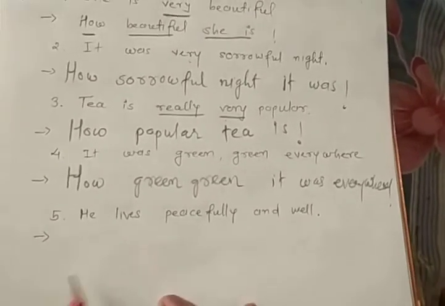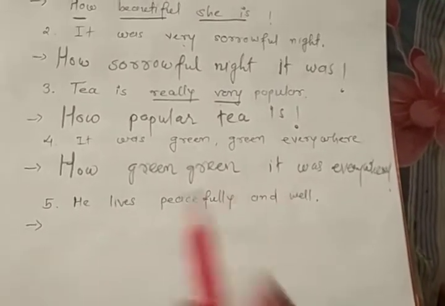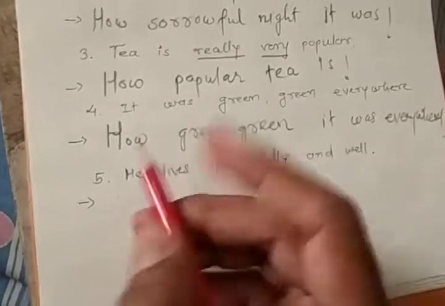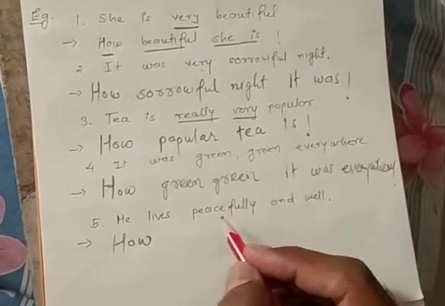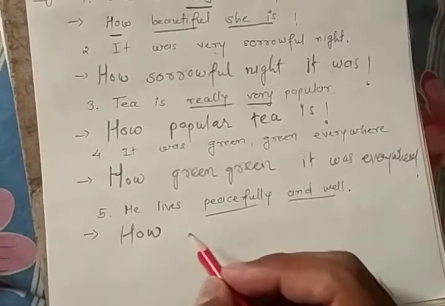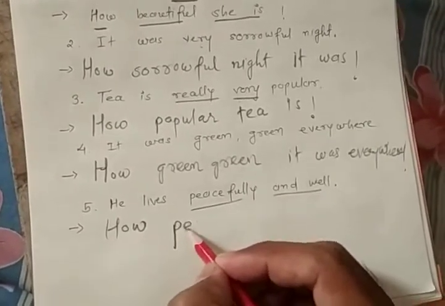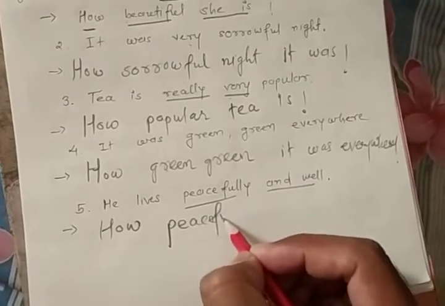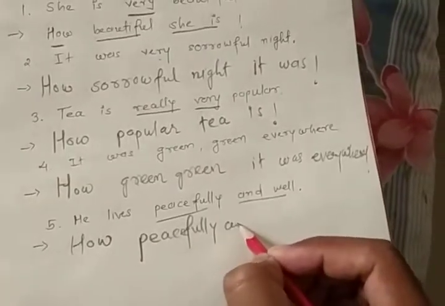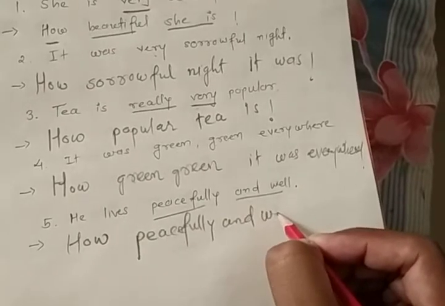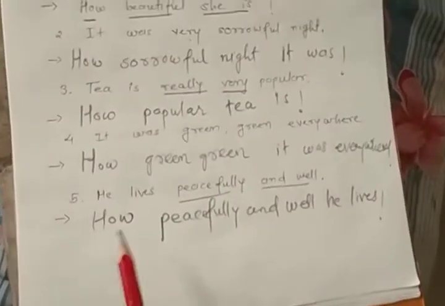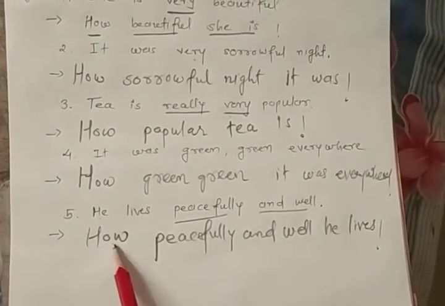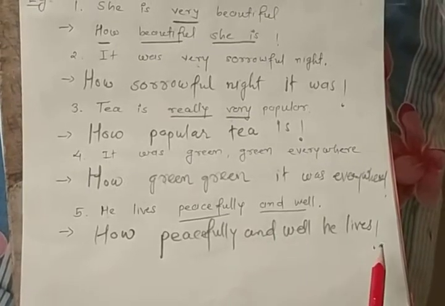Next, he lives peacefully and well. Now here there is no article, so that's why we will use how. And peacefully and well, both we will use together. How peacefully and well he lives, exclamation mark. So the answer is how peacefully and well he lives.